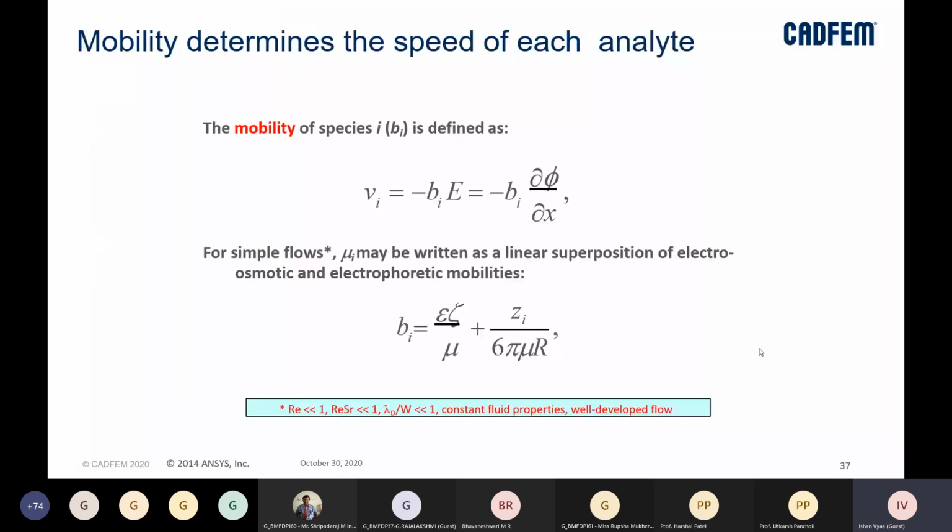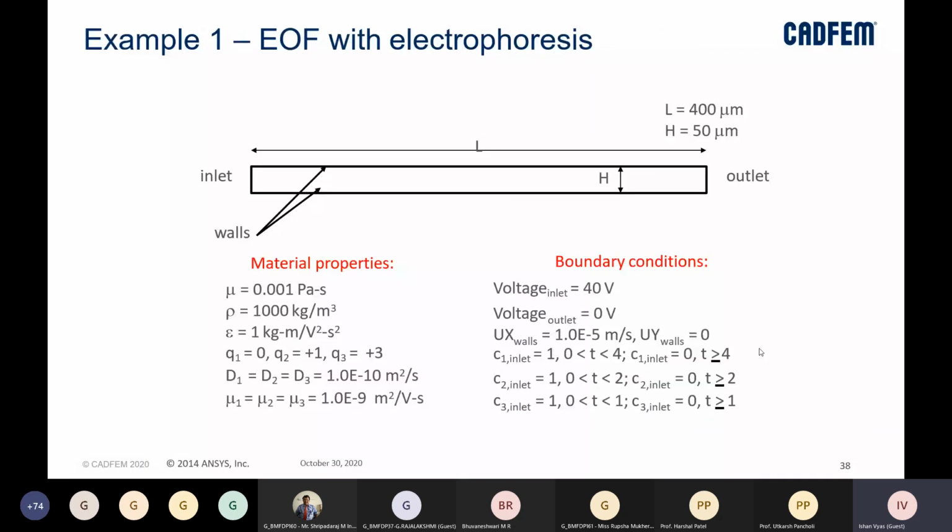Then, let's say in lab on chip devices, we might have different components in a sample, right? So the mobility of each of these species will be different, and that is what will define the speed of the analyte, right? Based on these equations as well, the mobility of the species will be determined, and hence the speed of the analyte will be determined, right? So this is an example of an EOF with electrophoresis, right?